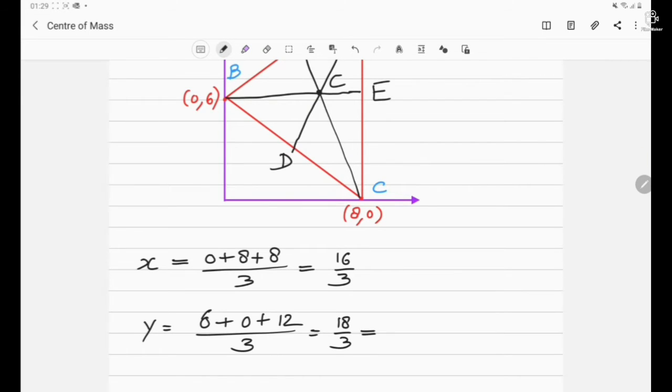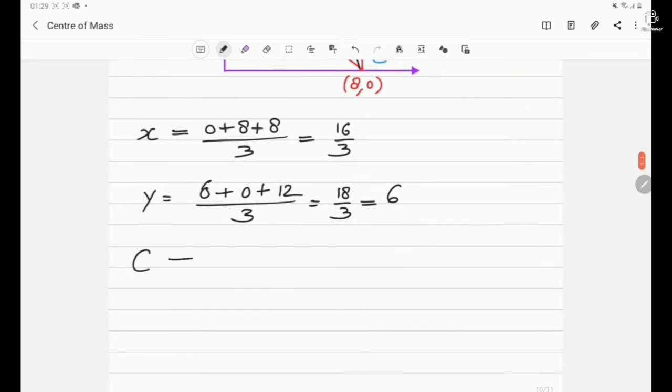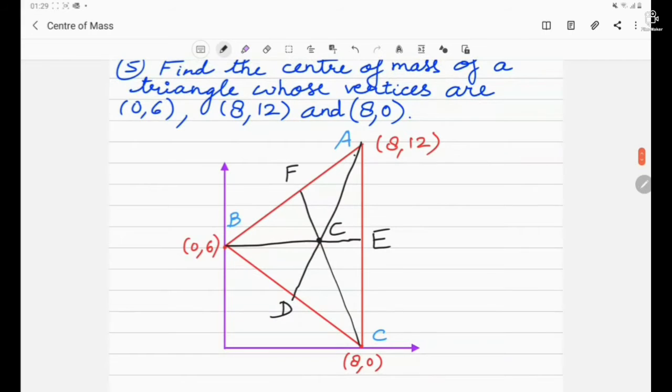So 18 divided by 3, 6. So the center of mass xy coordinate will be what? 16 by 3, comma 6. This is how we can find out the center of mass of a triangle which has all three sides of different length. So it should lie on the centroid.